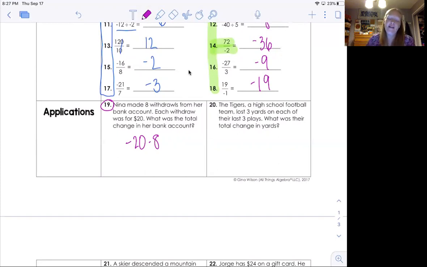Okay, 8 times 20 is 160. A negative times a positive is a negative. And Nina is in the hole $160.